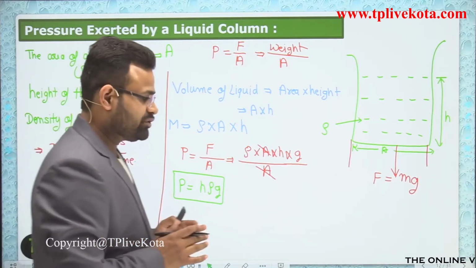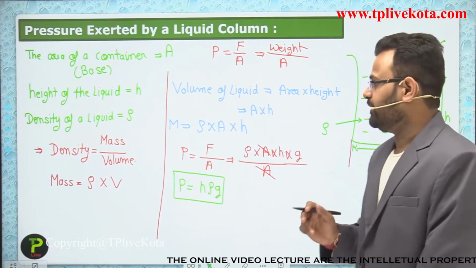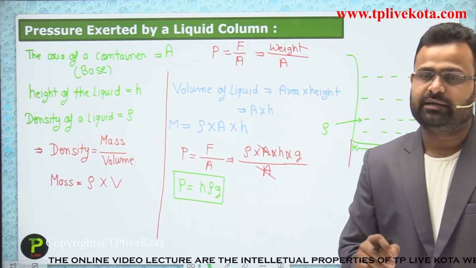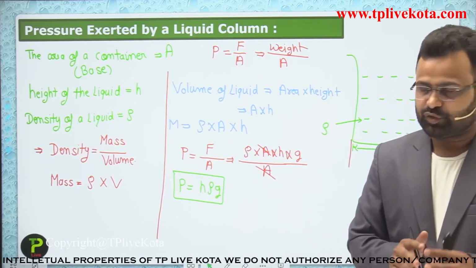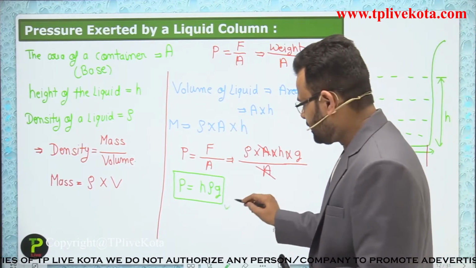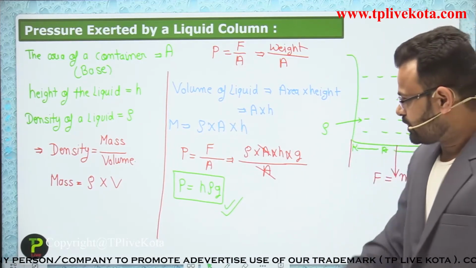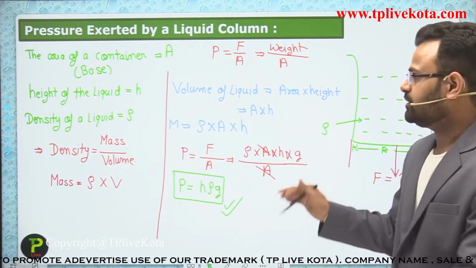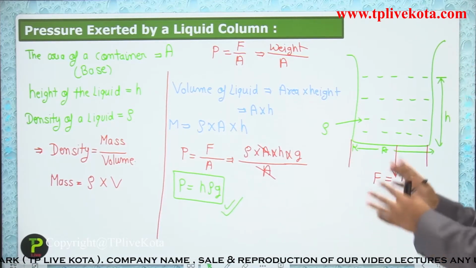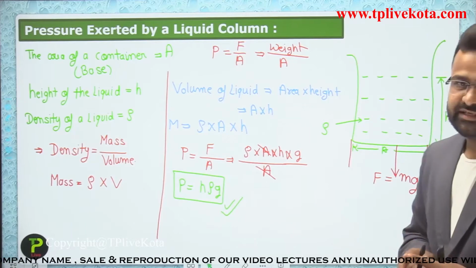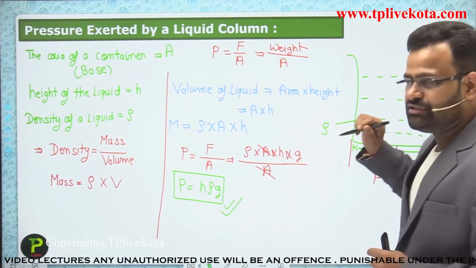Every student knows the gravitational acceleration g has a value of 9.8 meter per second square on the surface of the earth. So the pressure for a liquid column is h rho g. That is complete, guys. First of all, we take a container and assume any liquid having density rho, and fill that liquid to the height of h.